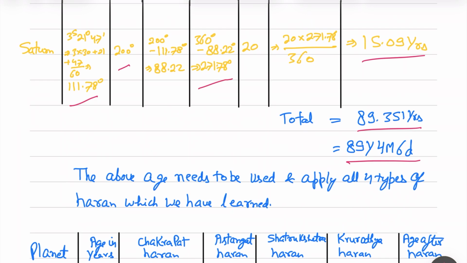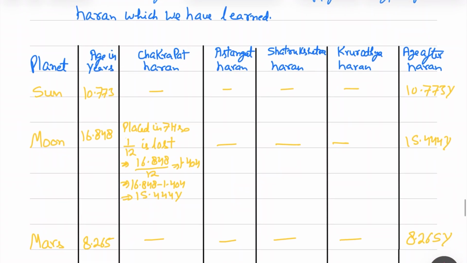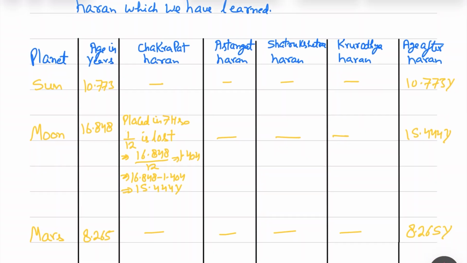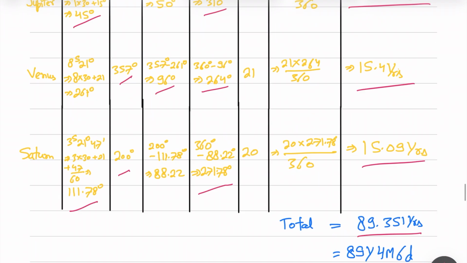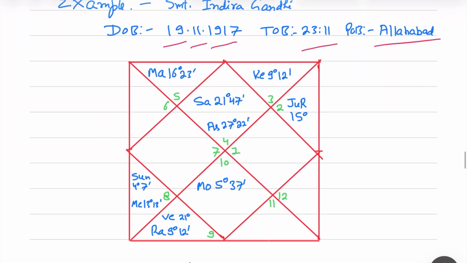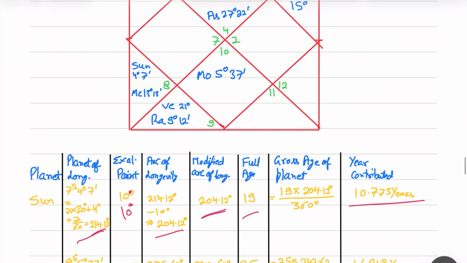This is the age. And now we have to apply 4 types of Haran. So we'll create another table, whatever planet the age granted. Sun, Chakrapath Haran is not applicable to Sun because, let me show you again. See, Chakrapath Haran is applicable to the planet placed in the visible half, means 7th house to 12th house. So Moon and Jupiter, these are the two planets who will receive the Chakrapath Haran.